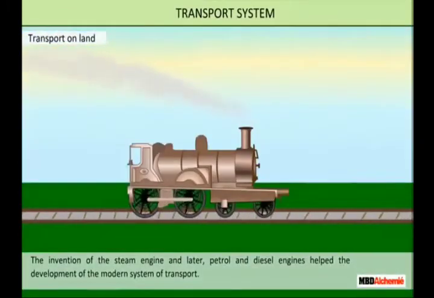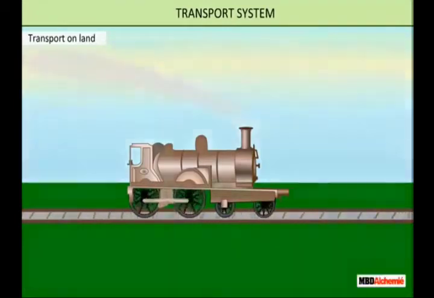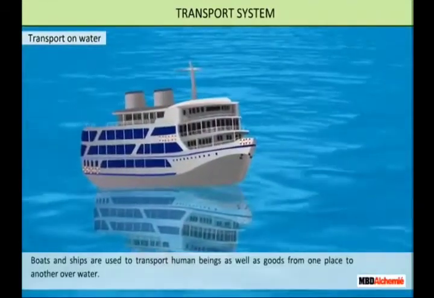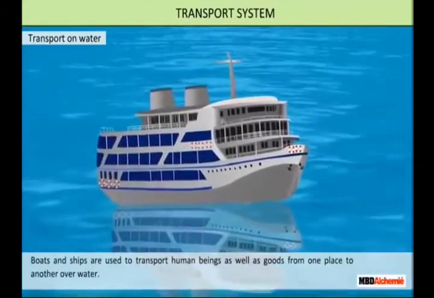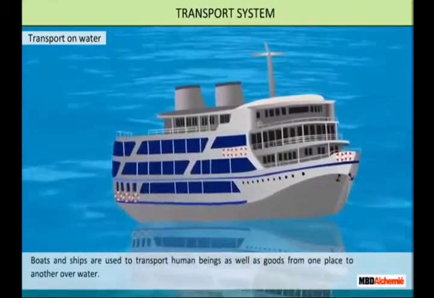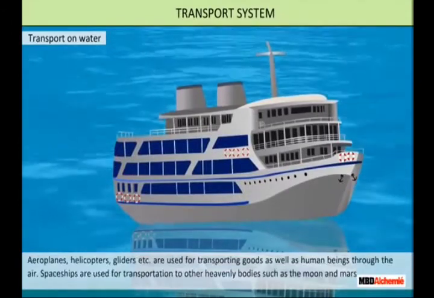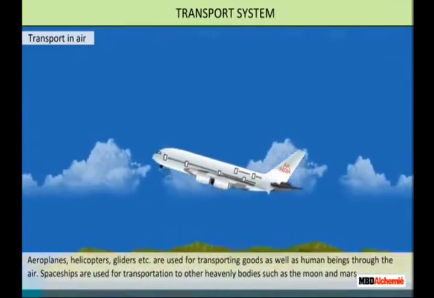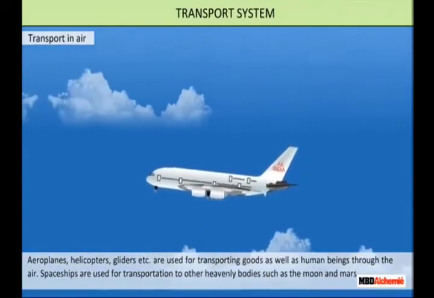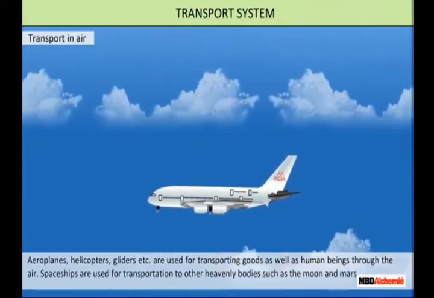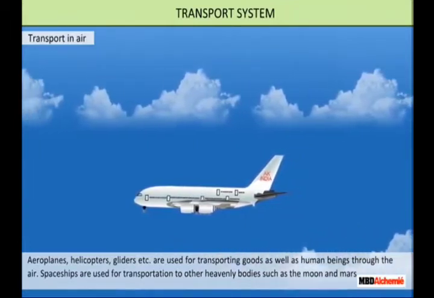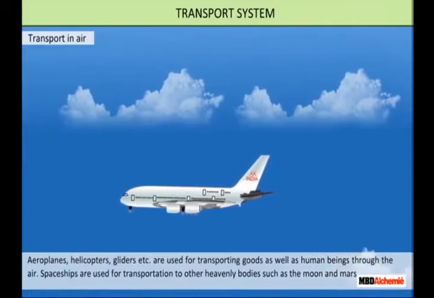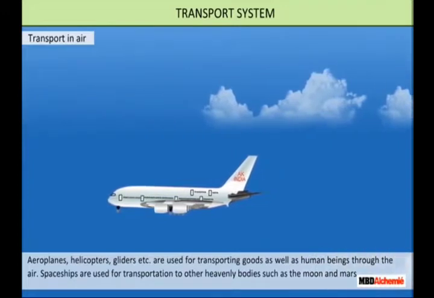The invention of the steam engine and later petrol and diesel engines helped the development of the modern system of transport. Boats and ships are used to transport human beings as well as goods from one place to another over water. Aeroplanes, helicopters, gliders, etc. are used for transporting goods as well as human beings through the air. Spaceships are used for transportation to other heavenly bodies such as the Moon and Mars.